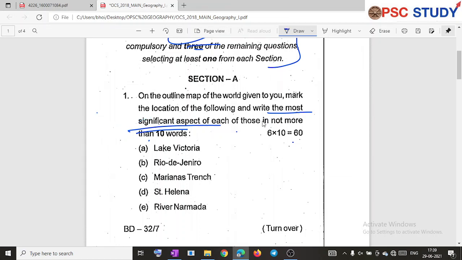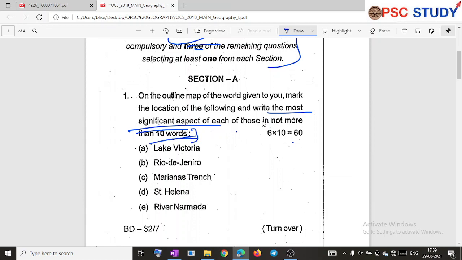So you shouldn't write the historical perspective or historical significance, or economical, or all other things. You have to write mostly the geographical aspect of the location. And you need to know that you shouldn't write more than 10 words.